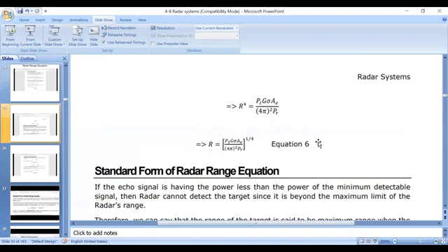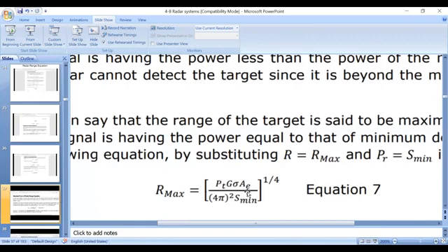Whenever the question is asked to derive the standard form of the radar range equation, this is the standard form, the basic radar equation. Next, by considering some modifications, we derive another equation called the modified form of the radar range equation. This is the standard form of the radar range equation, equation 7.